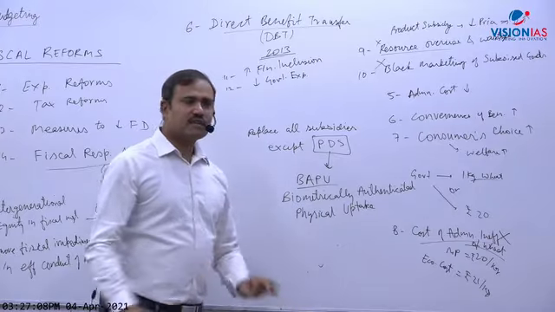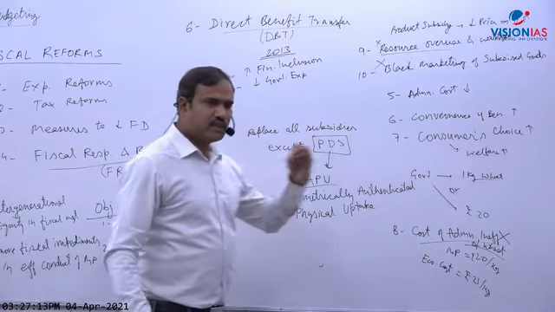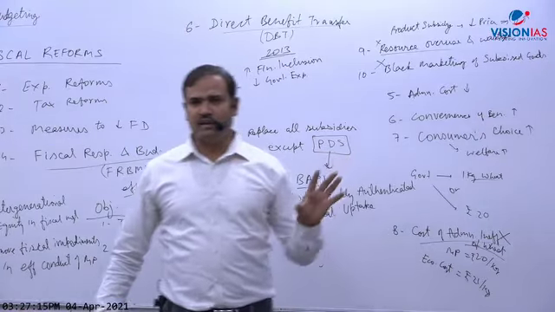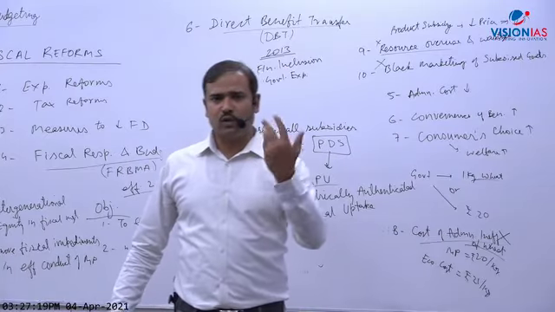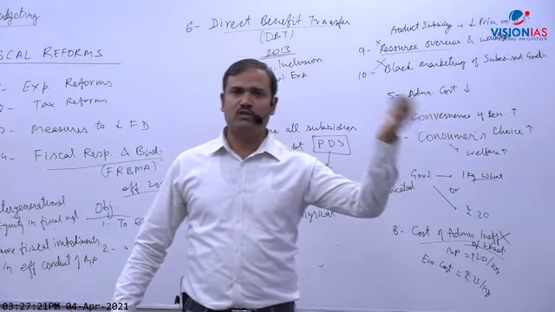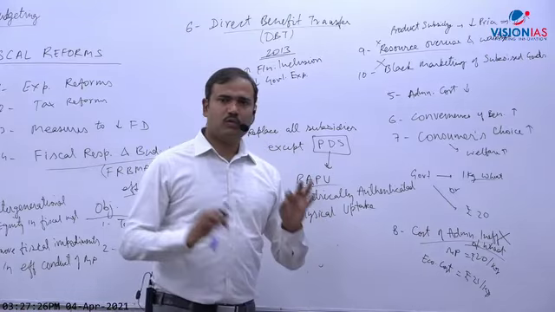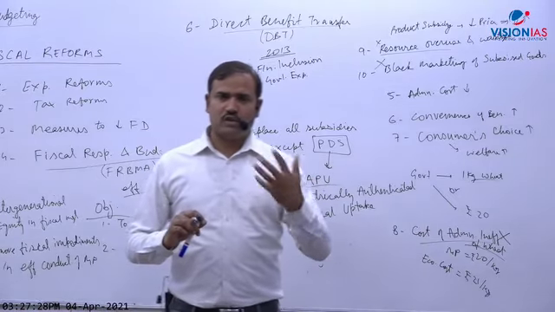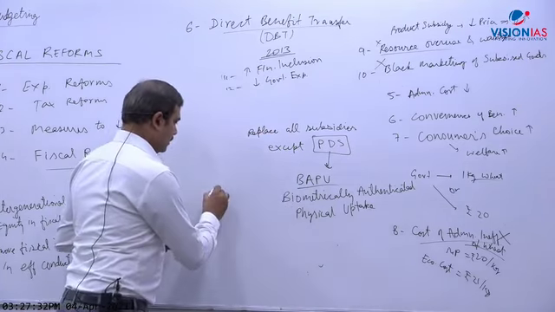So in PDS, I think this is the best scheme for government subsidies and welfare payments. There is nothing better than this for welfare payment, like scholarship. So why should the government not transfer into your account? Why should you go to a government office to collect? Finally, overall it's a very landmark scheme, but what is needed? What is the prerequisite for this? What are the conditions?